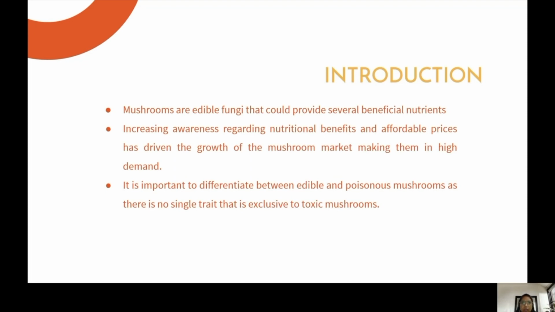First up is the introduction. Mushrooms are edible fungi that could provide several beneficial nutrients, including selenium, potassium, riboflavin, niacin, vitamin D, proteins, and fiber. An American Journal of Botany article indicated that there could be more than 5 million species of mushroom. Because of the increasing awareness regarding the nutritional benefits and affordable prices, this has driven the growth of the mushroom market, making them in high demand.